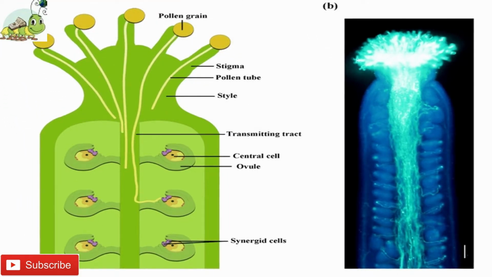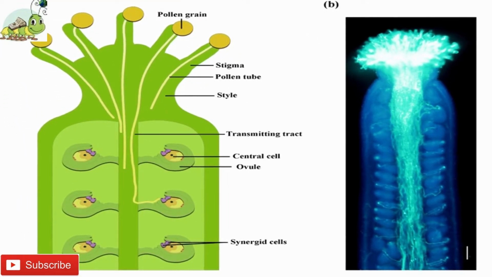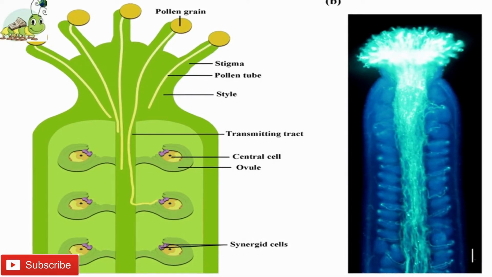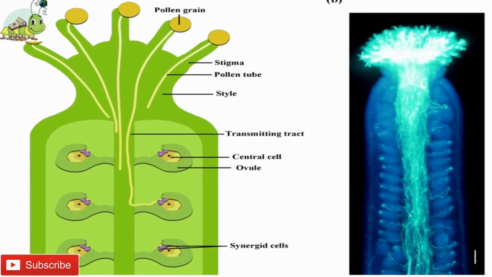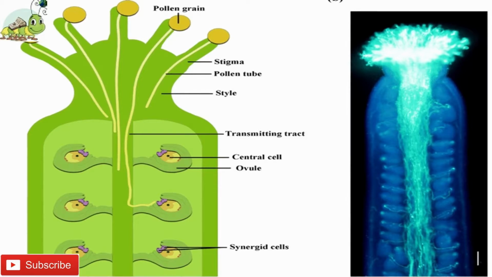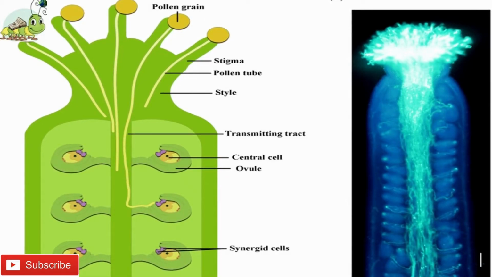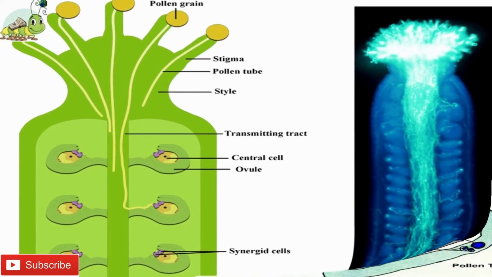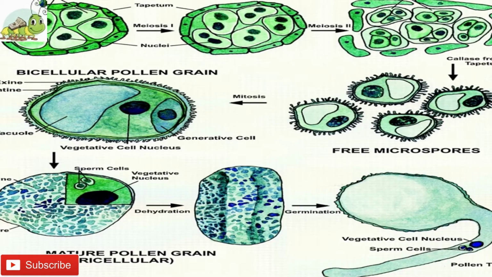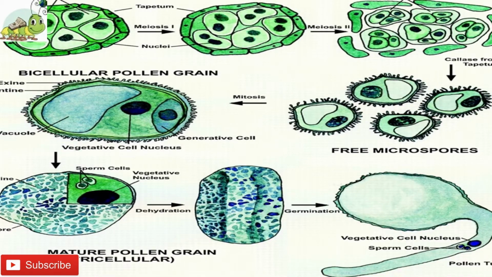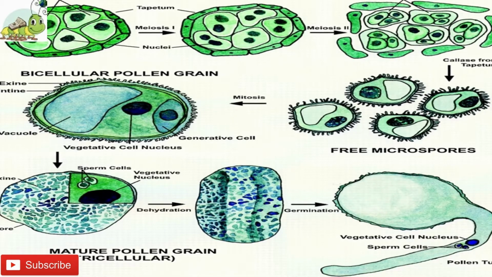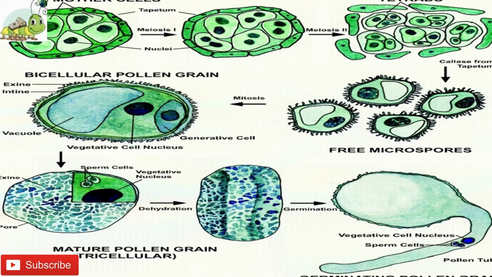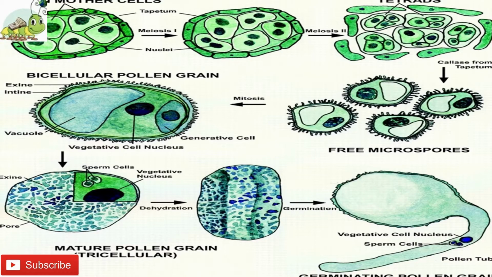So the next point, number 2, is the development of male gametophyte. The development of male gametophyte starts in pollen grains. While still present in the microsporangium or pollen sac, in precocious germination, microspores undergo only 2 mitotic divisions. The first mitotic division leads to the formation of a vegetative cell and a generative cell. The vegetative cell is also called a tube cell. These cells do not possess any cell wall, hence are represented only by cell membranes.